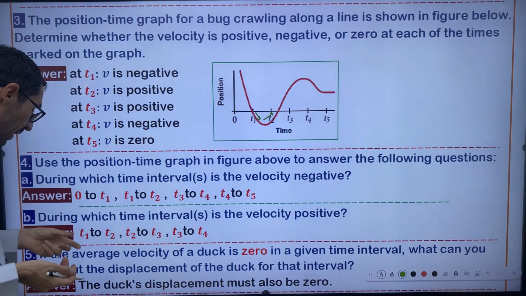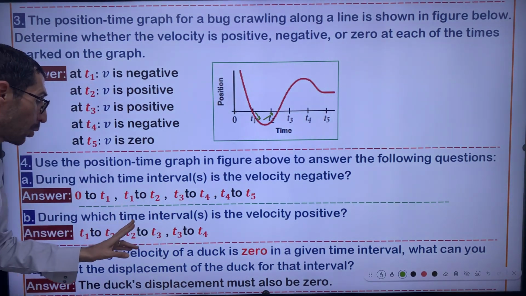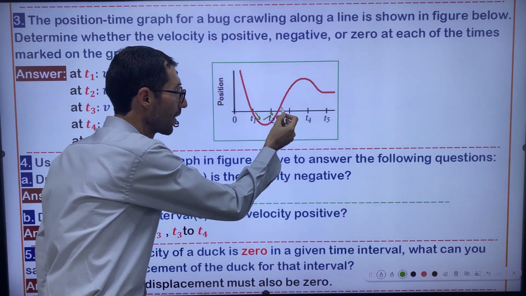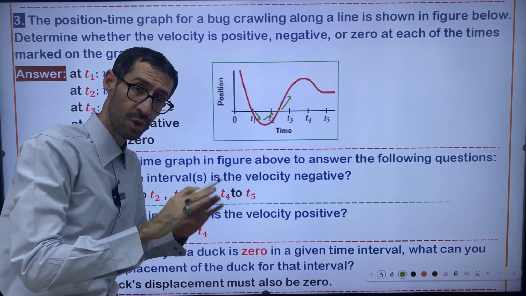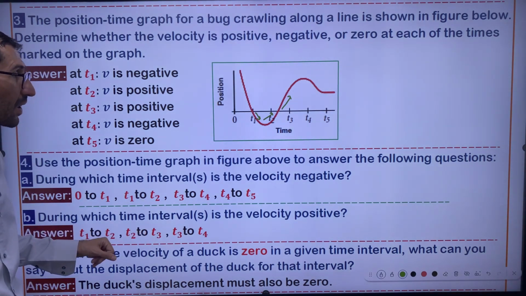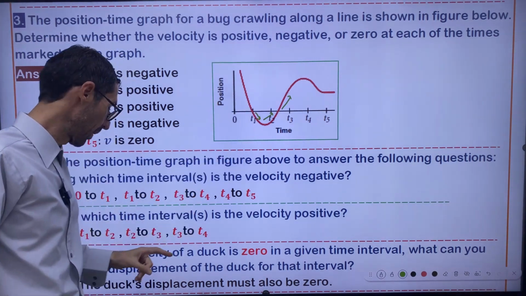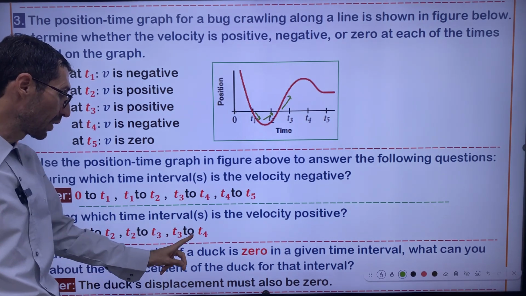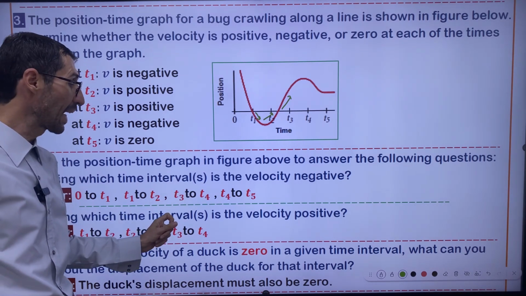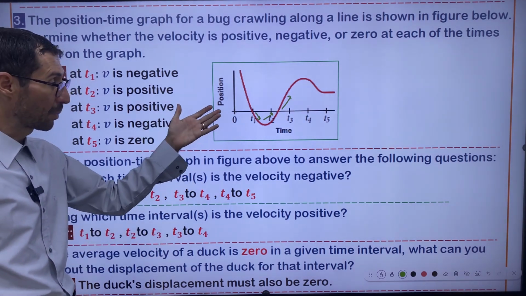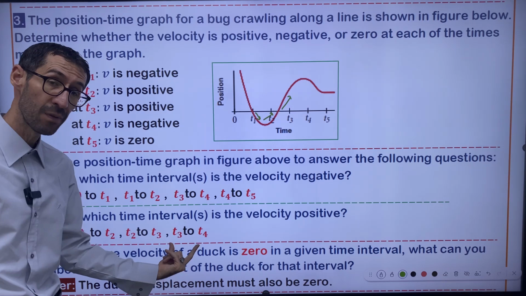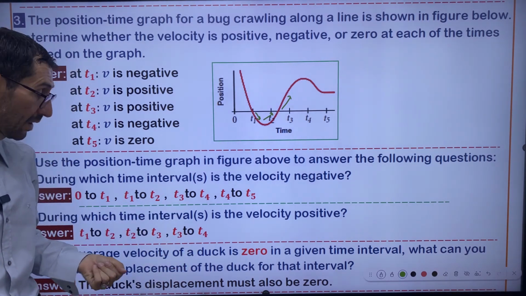It can be, right? From T2 to T3, we have positive velocity because the line is going up. And the last one, from T3 to T4. You see, we mentioned T3 to T4 as negative in the previous part, and right now we have the same time interval for positive velocity.